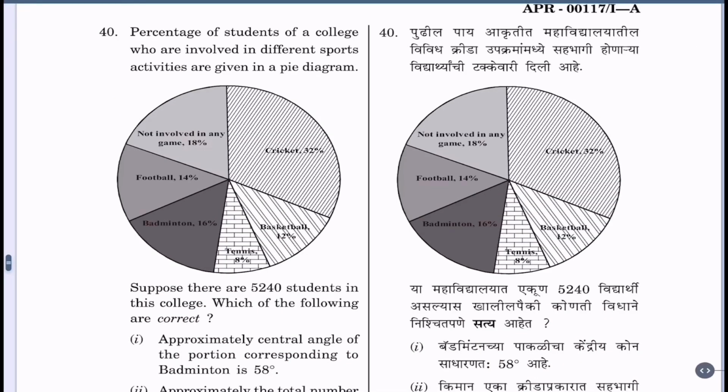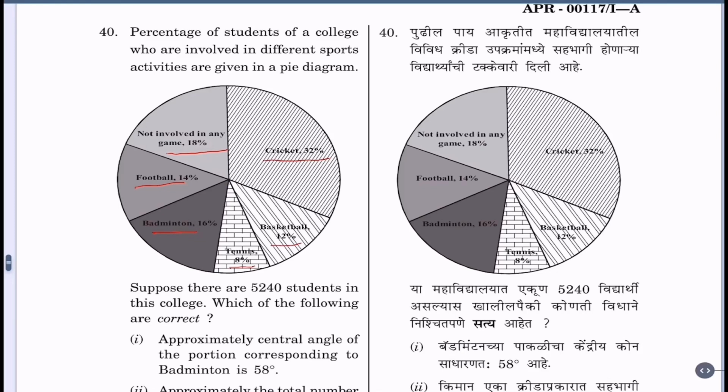Question 40. Percentage of students of a college who are involved in different sports activities are given in a pie diagram. We can see here cricket 32%, basketball 12%, and so on. Not involved in any game is 18%. Likewise for football, badminton and even tennis. Now percentages, if required, we will use that time. You will see how the actual percentages. Only required calculations because time is less in the exam.